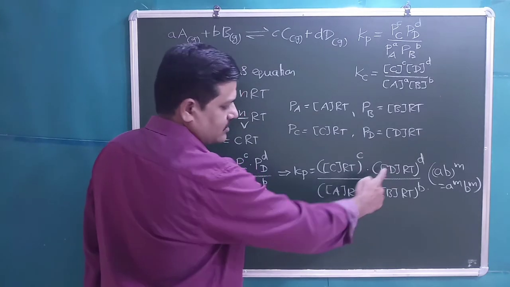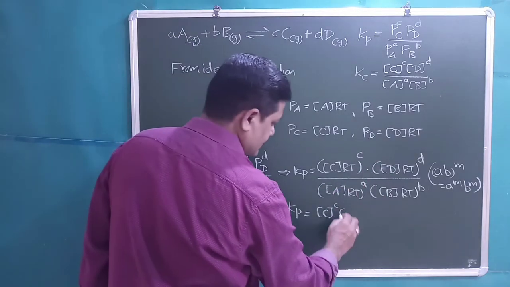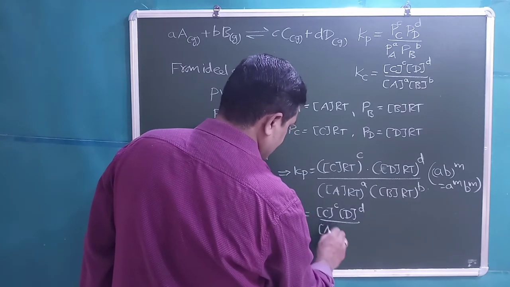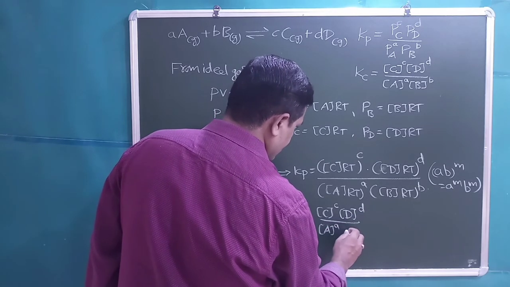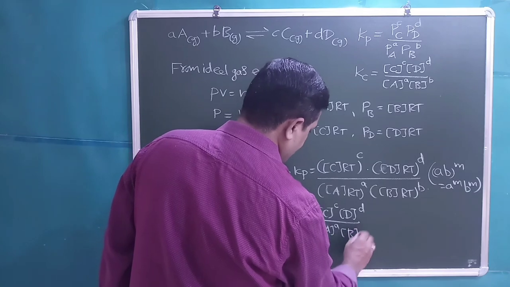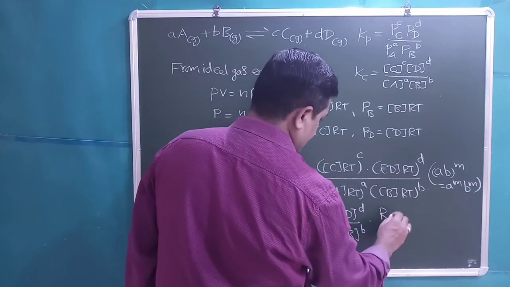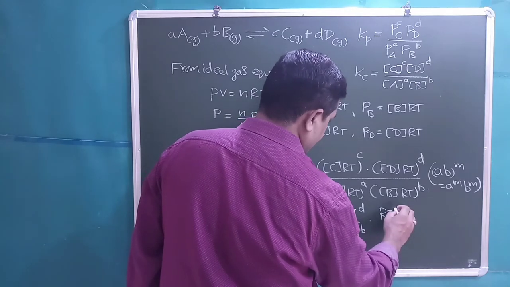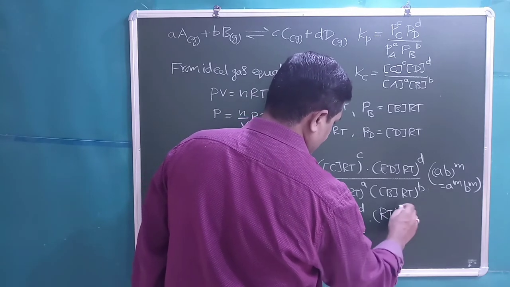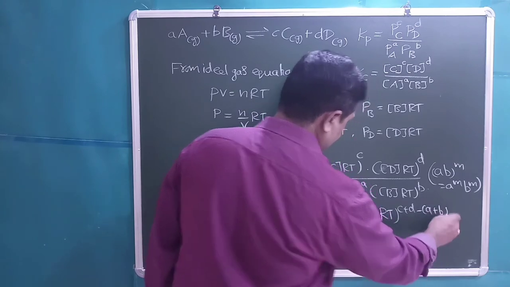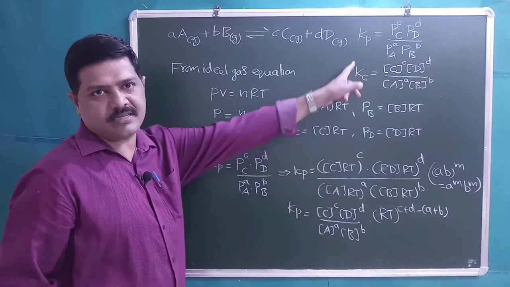Let us write the active mass terms together, that is D power D divided by active mass of the A power A and active mass of the B power B, multiplied by the remaining terms RT whole power C plus D minus A plus B, right? Students, this is the same as Kc.